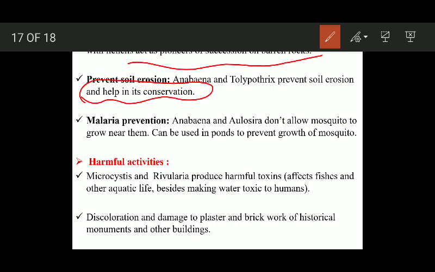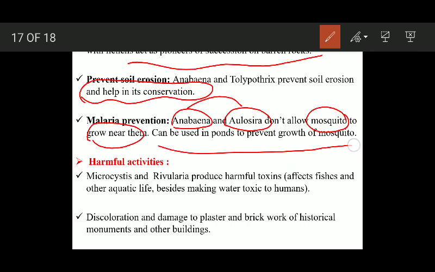Malaria prevention. Anabaena and Aulosira, they do not allow mosquito to grow near them. It has been found that Anabaena and Aulosira, these are the two blue-green algae, ये मॉस्किटो को अपने इर्द गिर्द ग्रो नहीं होने देते हैं, in the waters, and hence they can be used in ponds to prevent the growth of mosquito.